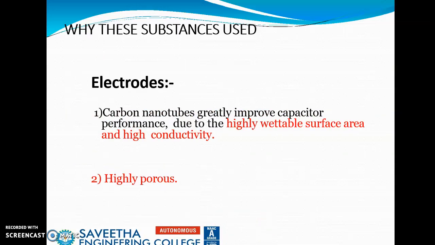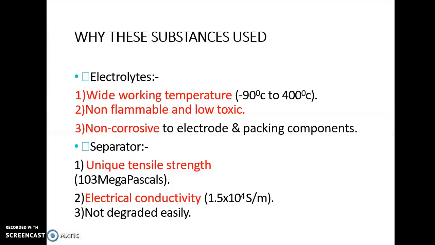Why are these substances chosen especially? Carbon nanotubes greatly improve capacitor performance because they have highly wettable surface area and high conductivity. They are also highly porous. And electrolytes, as far as electrolytes are concerned, they can work widely.